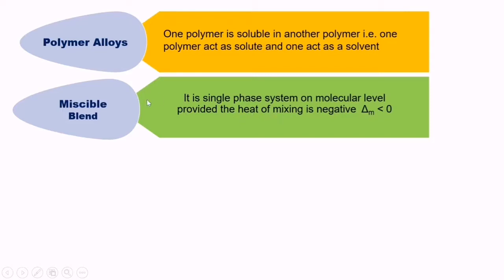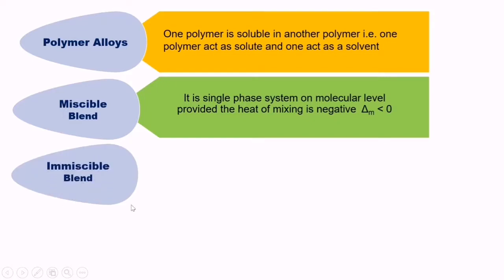Heat of mixing means that when one polymer molecule interacts with the molecule of polymer B, at that time their free energy decreases and becomes almost zero. That is the indication that there is a spontaneous interaction between the two polymer molecules at the molecular level. So when this condition happens, you will get a miscible blend.